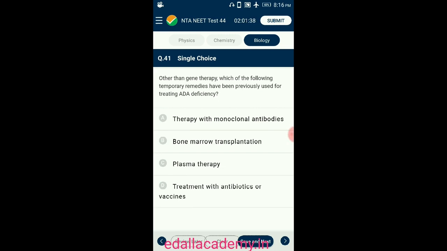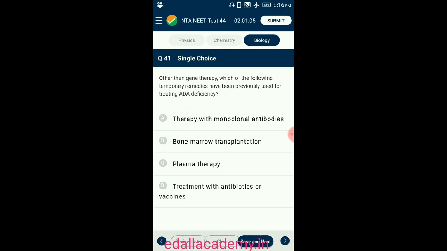Other than which of the following temporary remedies have been previously used for treating ADA deficiency? The first clinical gene therapy was given in the year 1990 to a 4-year-old girl with adenosine deaminase deficiency. It is commonly called ADA deficiency. This enzyme is crucial for the immune system's functions. It is due to the deletion of the gene for adenosine deaminase.